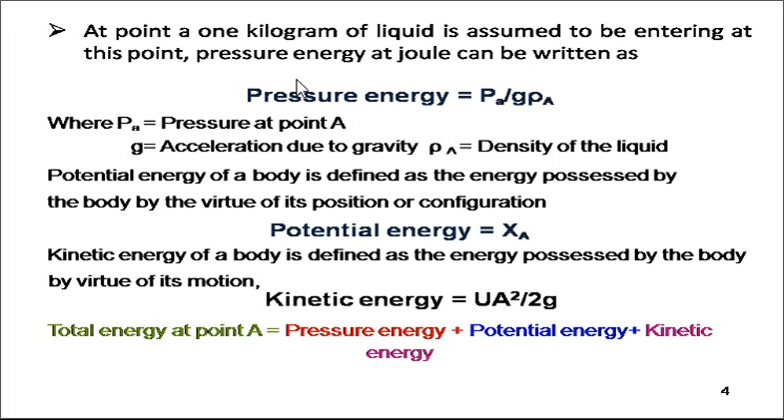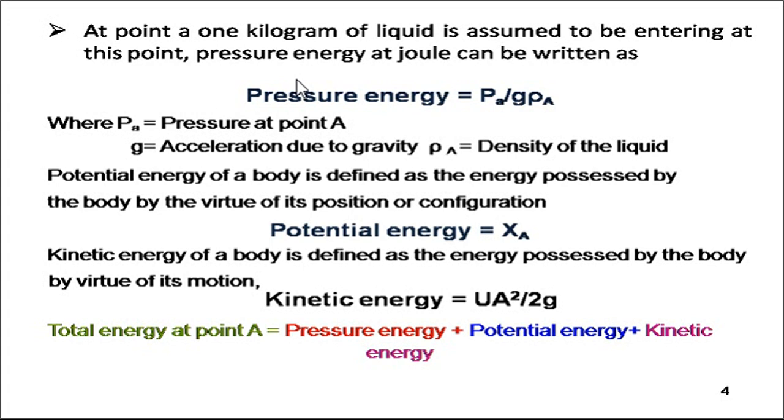Now potential energy of a body is the energy possessed by the body by virtue of its position or configuration. So we can convert that into the equation: potential energy equals XA, A for point A where the liquid is passing.